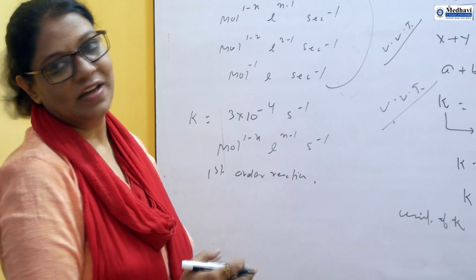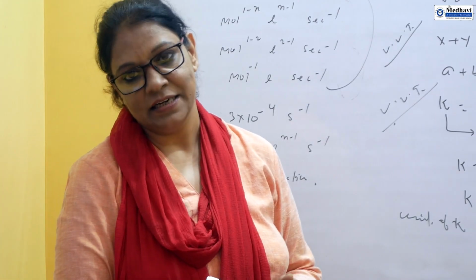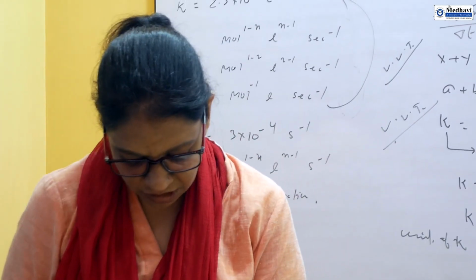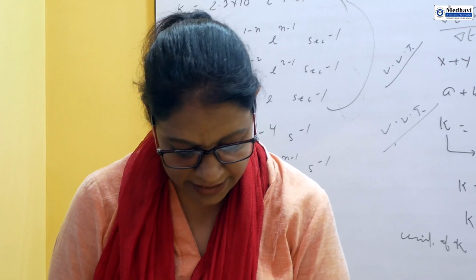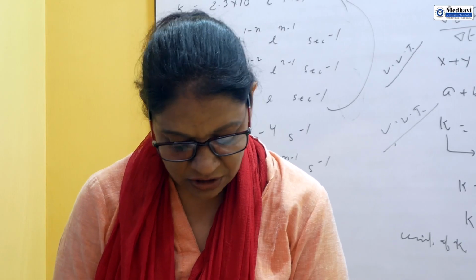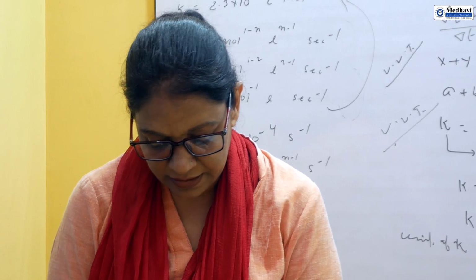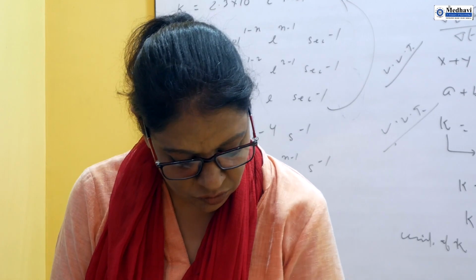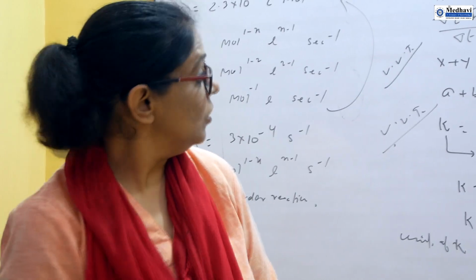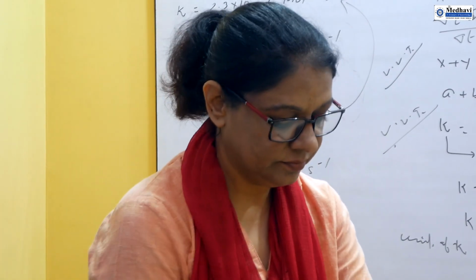In this way we can solve questions based on that. Now I will explain a numerical question that is very, very important. I have selected it from the NCERT book. I will explain how to solve this question. So I am writing this question.